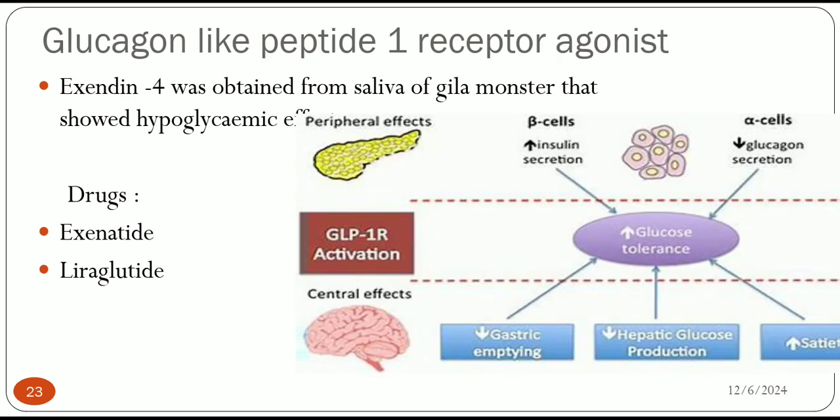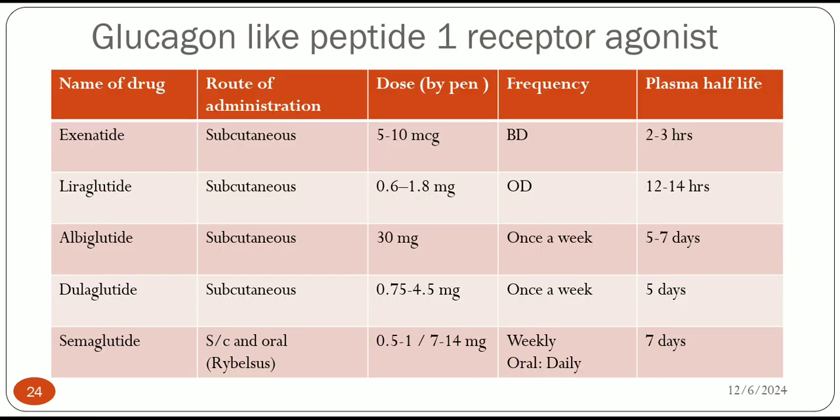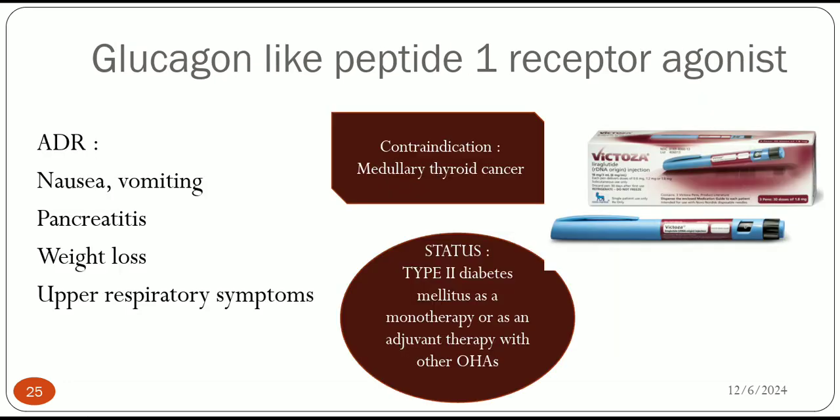Then GLP-1 mechanism we already discussed. GLP-1 receptor agonists like exenatide and liraglutide are given subcutaneously: liraglutide, exenatide, albiglutide. Then ADRs are nausea, vomiting, pancreatitis. Pancreatitis is the most common ADR of this. Then the contraindication of GLP-1 agonists is medullary thyroid cancer. So it is used as a monotherapy or as an adjuvant.